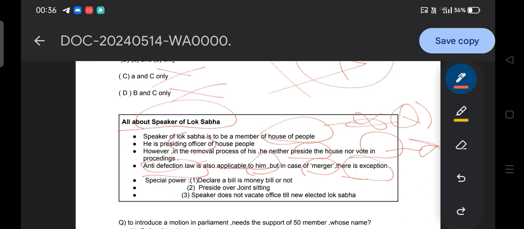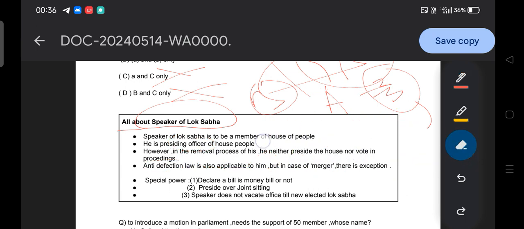Guys, in each and everything there is also a limitation. What is the limitation of the anti-defection law with respect to the speaker? For example, if a party merges with another party, then the anti-defection law is not going to be applied there. Say for example, there is political party A. If two-thirds of the members of political party A want to merge it with political party B, in that scenario the anti-defection law is not going to apply to the speaker nor to the members of any political party. So hope you are clear on this.